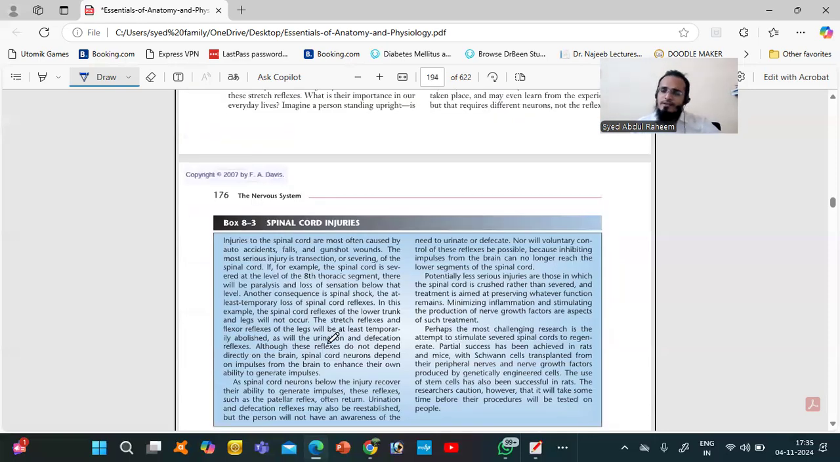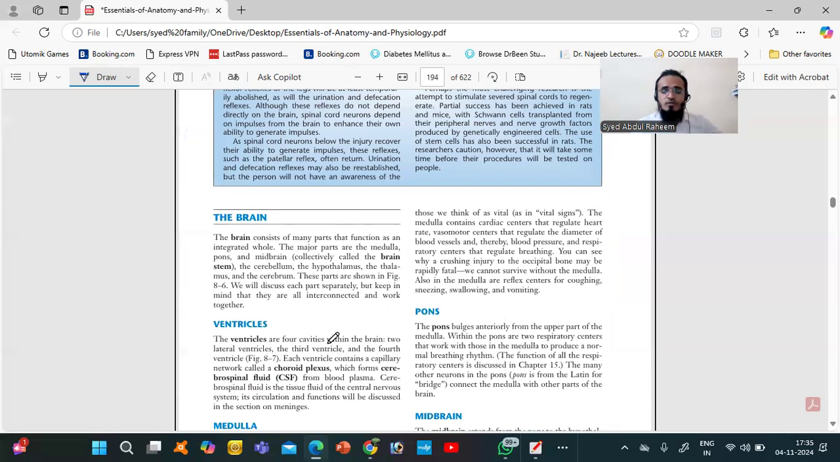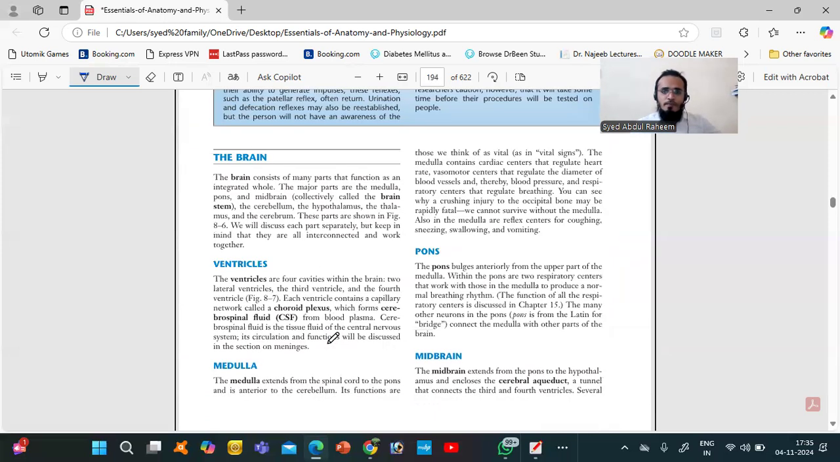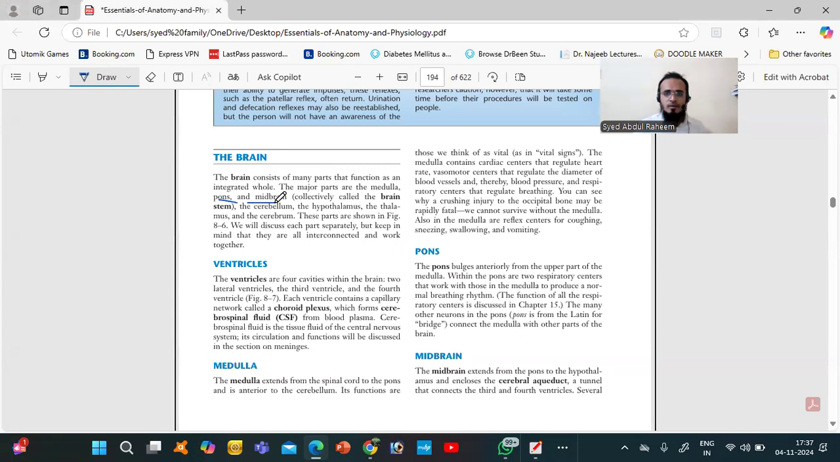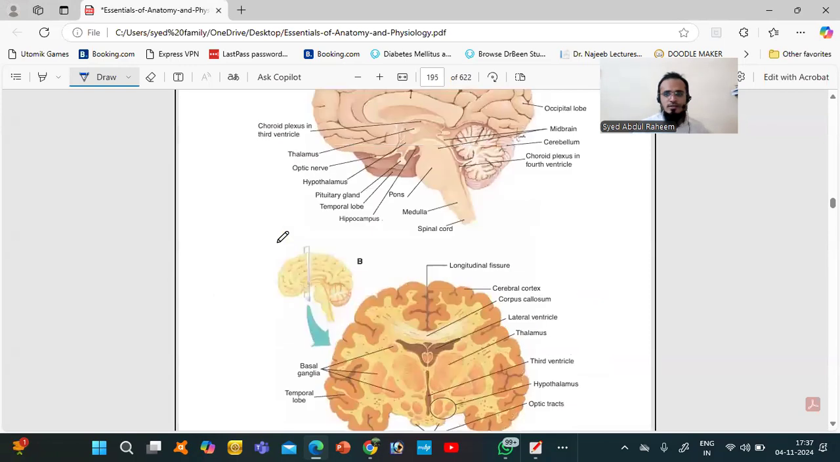Now the main thing is the spinal cord. After the spinal cord we have the brain, the main organ. In the brain we have a number of parts. We have the medulla, pons, and midbrain. In the brain we also have the cerebellum, hypothalamus, and cerebrum. So we will discuss all these areas.